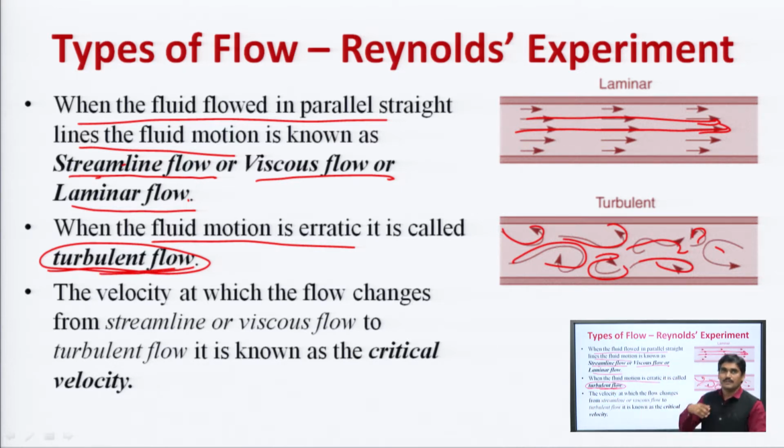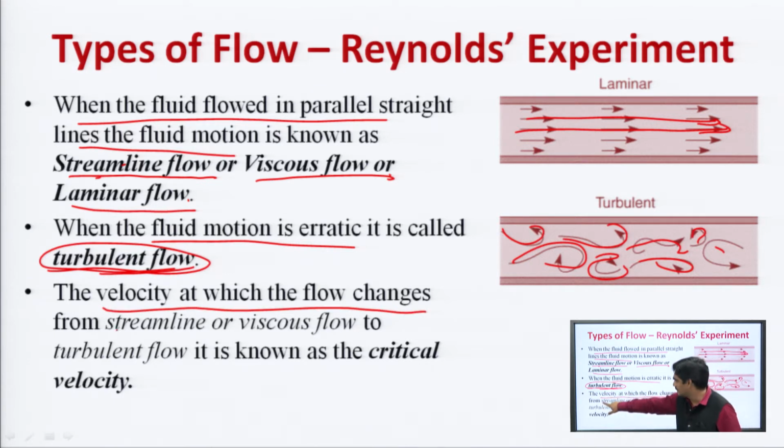Now, there is a midpoint, or in between this viscous flow and turbulent flow, a velocity is there. The velocity at which the flow changes from streamline or viscous flow to turbulent flow.